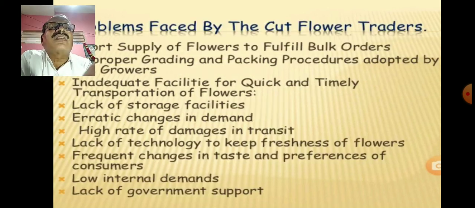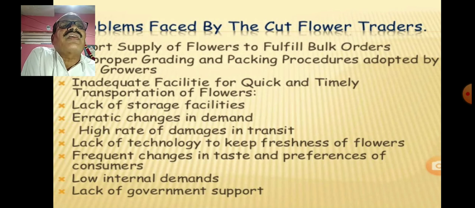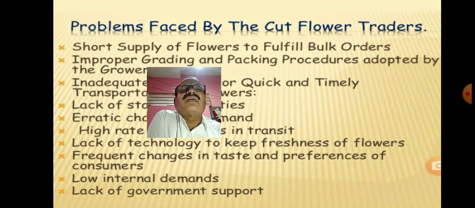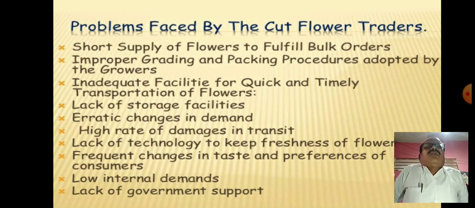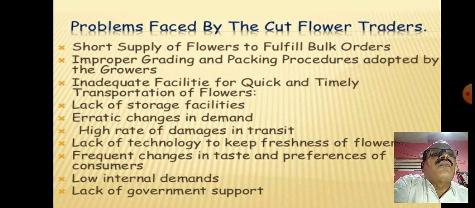These are the different problems faced during flowering, and there are more problems for the flower traders, that is there will be a short supply of flowers to fulfill bulk orders. Earlier also I told you, if there is more demand, there should be more supply.